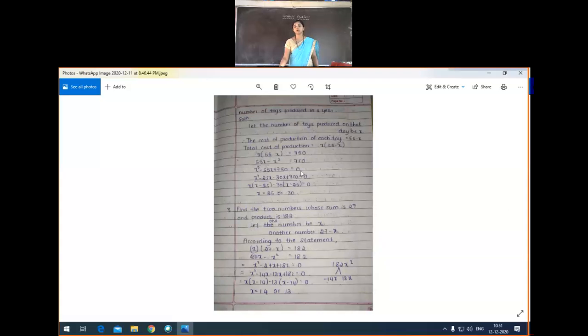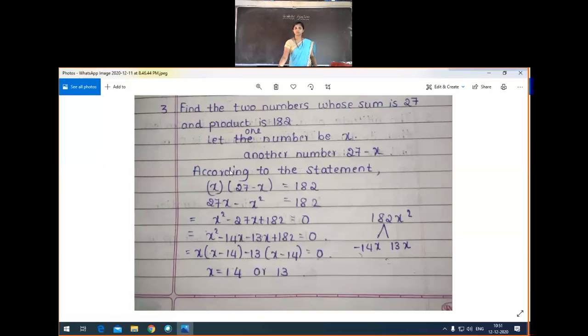Actually we worked out this problem on that day only while discussing this quadratic equation. So solutions: x is equal to 25 or 30. So 25 and 30 are the roots of the quadratic equation. Okay, so up to this problem we discussed yesterday. So now we have to continue with the third question. Okay, so third question is like this. See here, we'll concentrate on the third problem now.